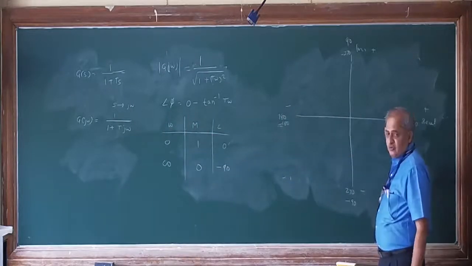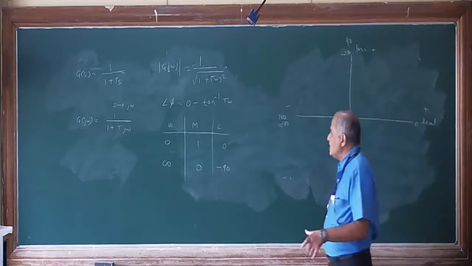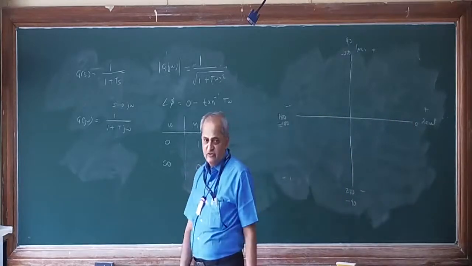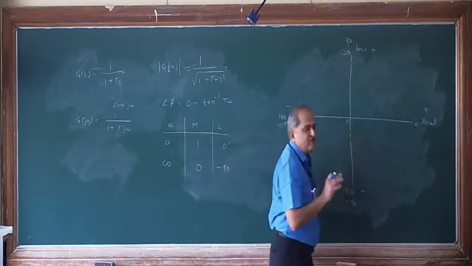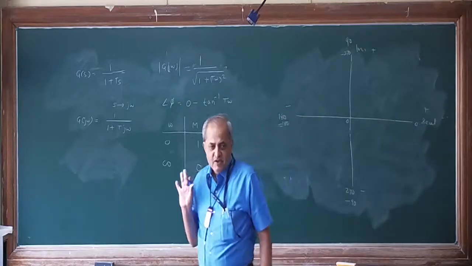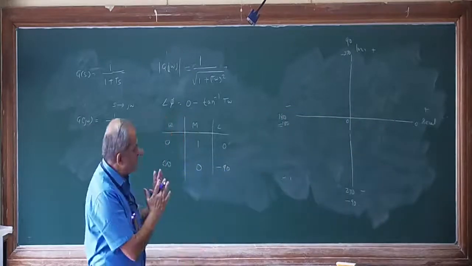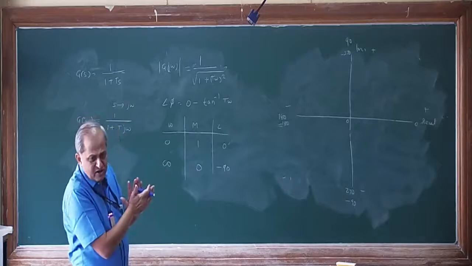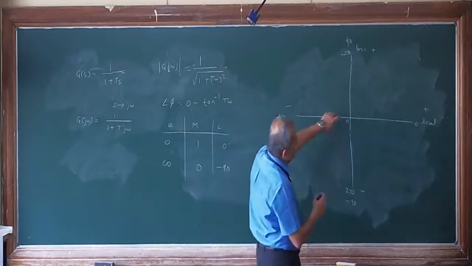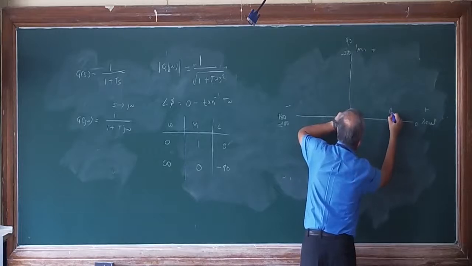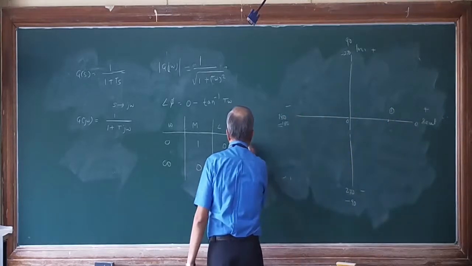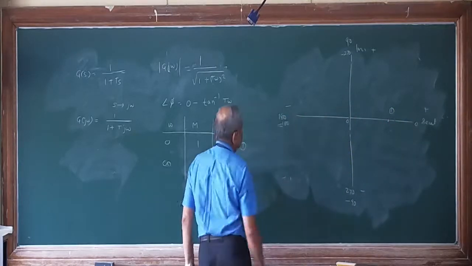On that you have to measure the magnitude equal to 1 unit. In polar coordinates, all the measurements are from the origin only. So from here you measure the distance of 1 unit and mark it. This is our point number 1. This is our point number 2.